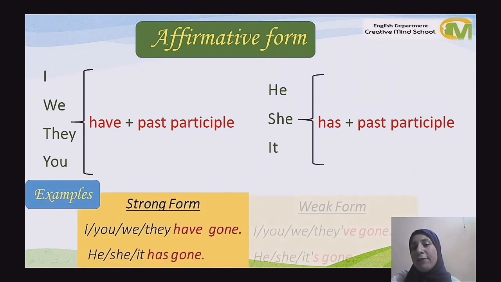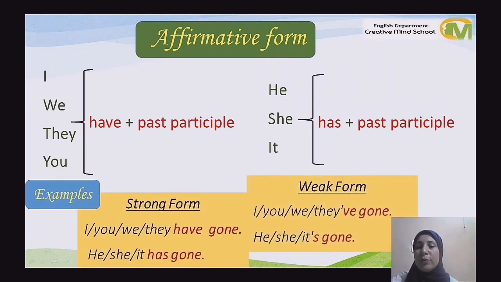Example: I've got you, the strong form and the weak form. I, you, we, they have gone. It's the strong form, and the weak form is I, you, we, they've gone.